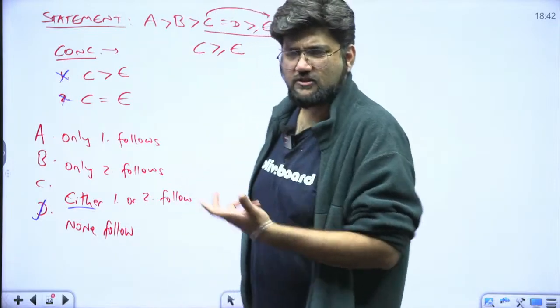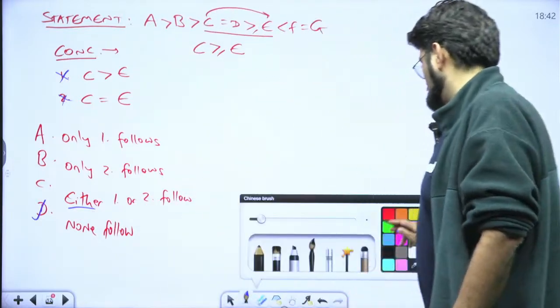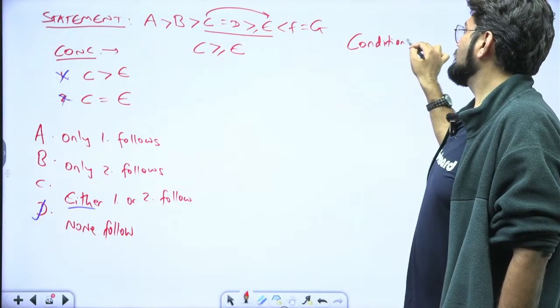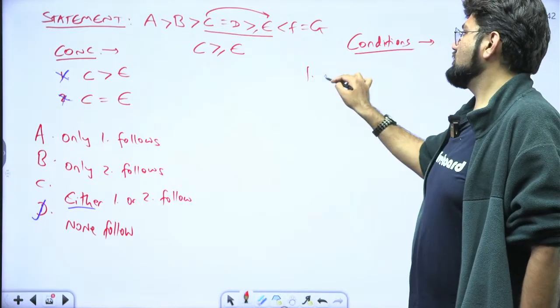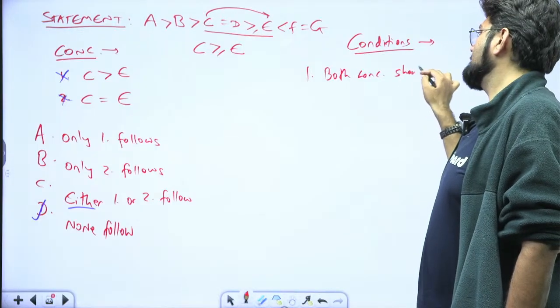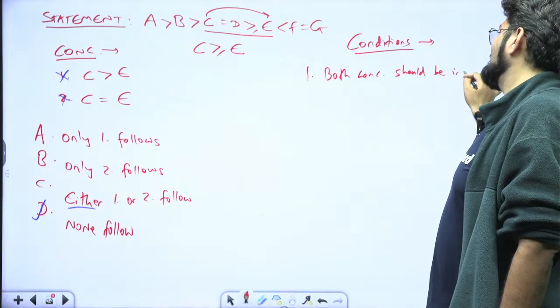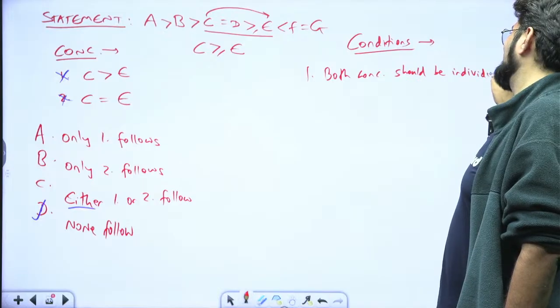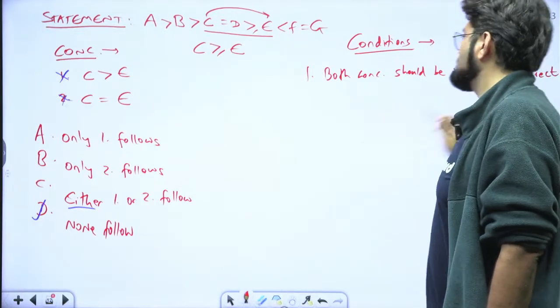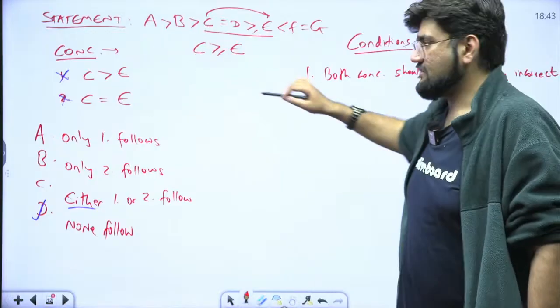Let's check the conditions. What are the conditions? Number 1 was both conclusions correct, or one is satisfied.